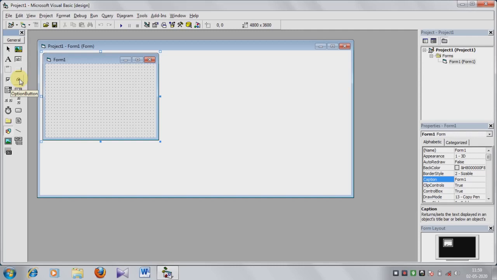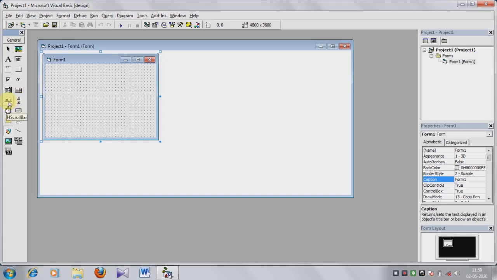Okay, this is the option button. And combo box. It provides a drop down list and allows the user to select an item from it. And this is the list box. List box displays a list of items from which a user can select one.